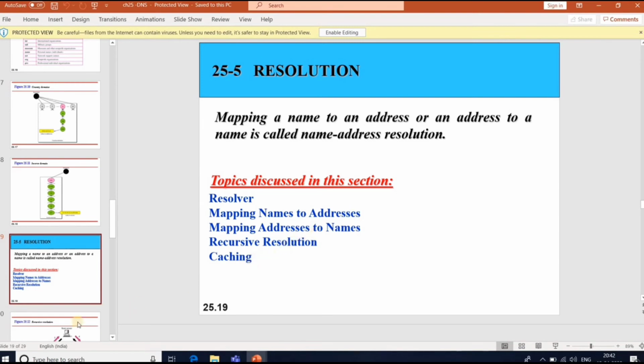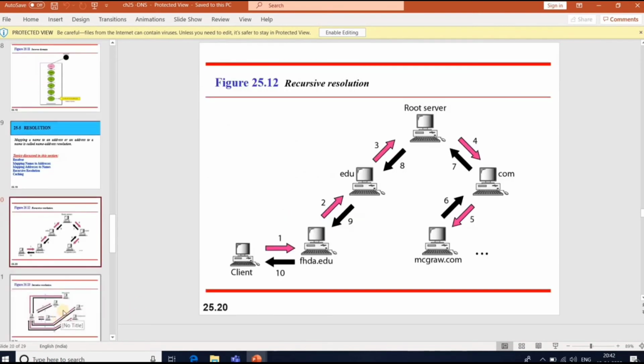Next one is recursive resolution. The client resolver can ask for a recursive answer from the name server. The resolver expects the server to supply the final answer. If the server is the authority for the domain name, it checks its database and responds. If not an authority, it sends the request to another server. If it is not there, again it sends to the next one, like that, up to the root server, com, and mcgrawhill.com.